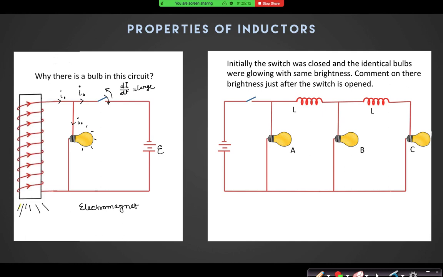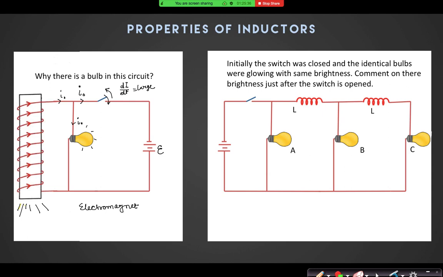Now look at this question. Initially the switch was closed for a long time. I had made that switch on, so the bulbs were glowing with the same brightness. Each and every bulb was glowing with the same brightness. A, B and C are similar bulbs.